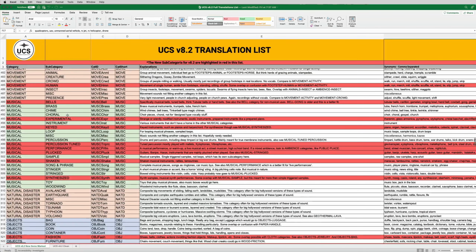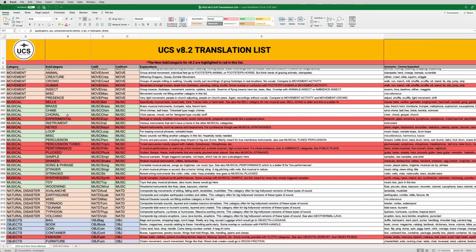And musical gets expanded out a bit. Now, this was one that had been asked of me many, many times. And the big issue here is that we aren't first and foremost a music list, right? It's a sound effects list. So music was one of the things that could be expanded out into an entire list in and of itself. And I've encouraged people who were really interested in doing that to do something like that. But there are a lot of people who contain musical samples, and we wanted to at least try to expand it out a bit more, try to make it a little more functional for things like music.